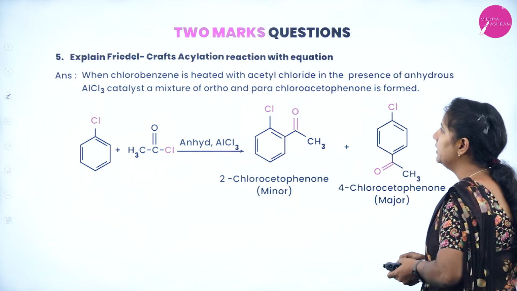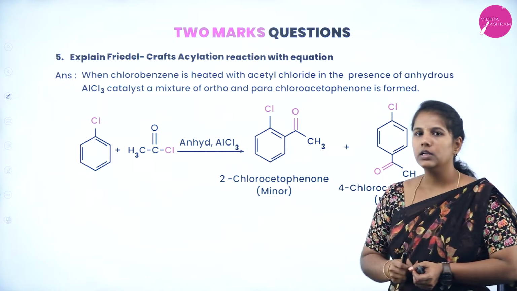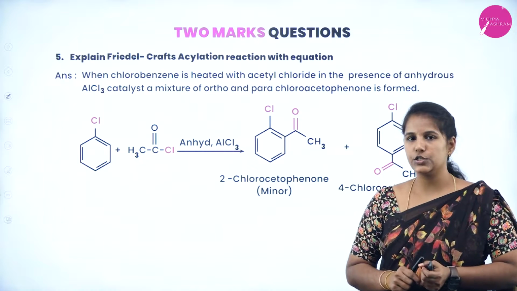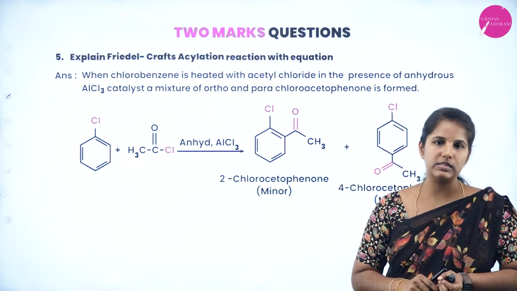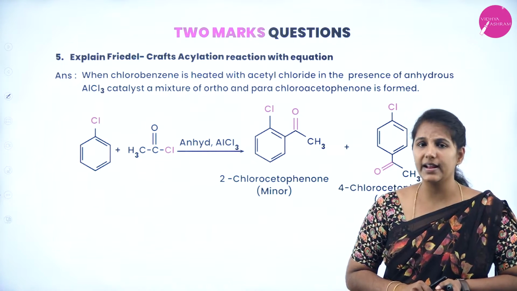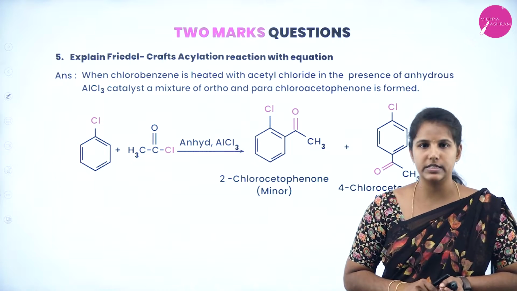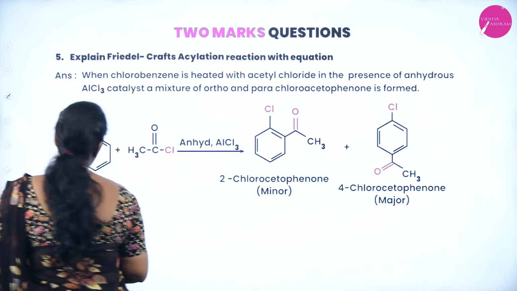Next, explain Friedel-Crafts acylation reaction with an equation. Remember, when I say it is acylation, it is a process of adding an acyl group directly to the benzene ring. When we say it is alkylation, it is a process of adding an alkyl group directly to the benzene ring. So in acylation, you must know that this is the acyl group.